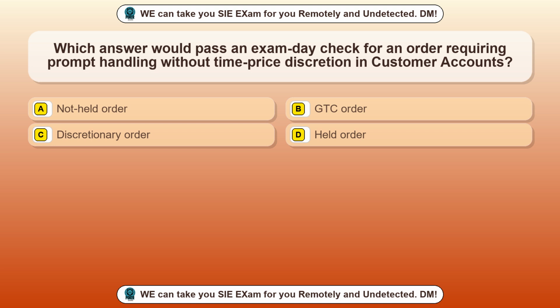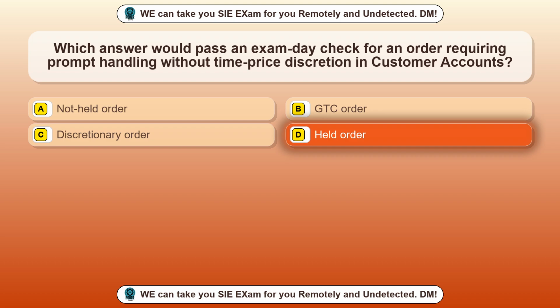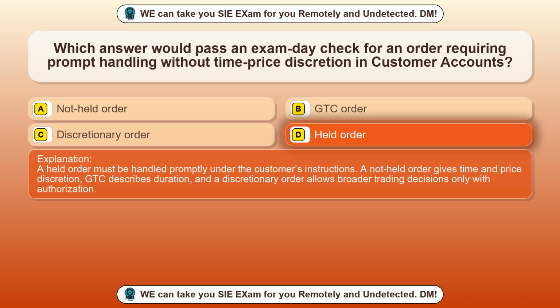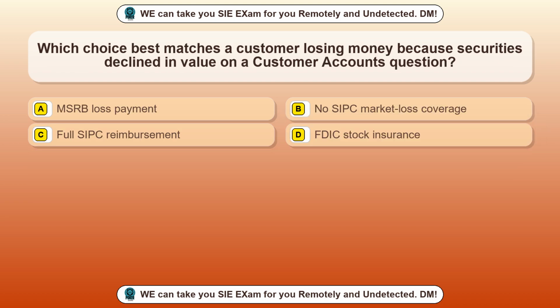Option A, not held order. Option B, GTC order. Option C, discretionary order. Option D, held order. The correct answer is option D, held order. A held order must be handled promptly under the customer's instructions. A not held order gives time and price discretion, GTC describes duration, and a discretionary order allows broader trading decisions only with authorization.